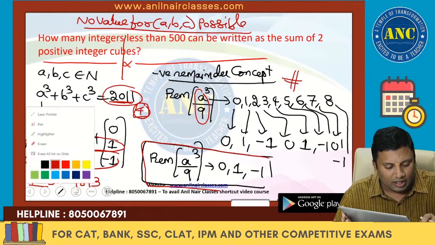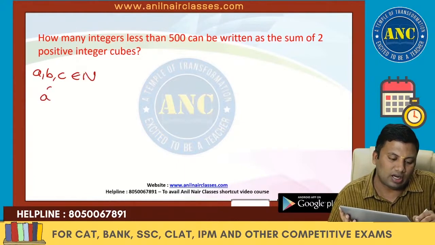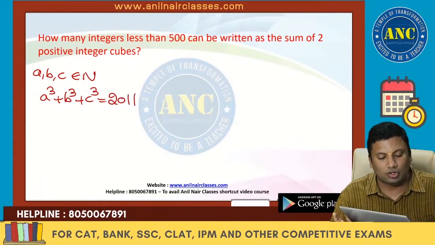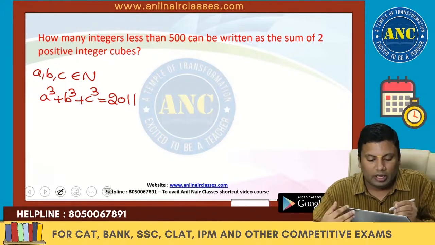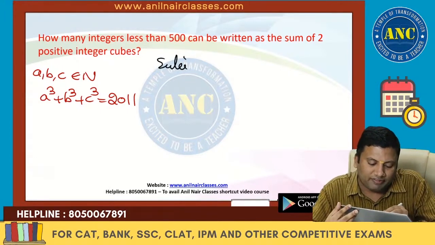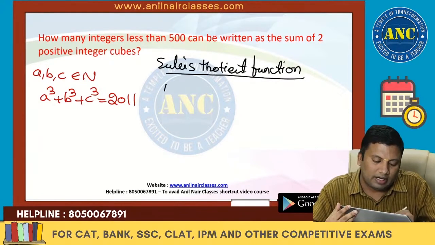Now see here. Listen carefully. Suppose, by using Euler's quotient function, A, B, C are natural numbers and A cube plus B cube plus C cube is equivalent to 2011. According to Euler's quotient function, if you know it, it is good. If you don't know it, a little bit of extra time is required to generate all the possible remainders.